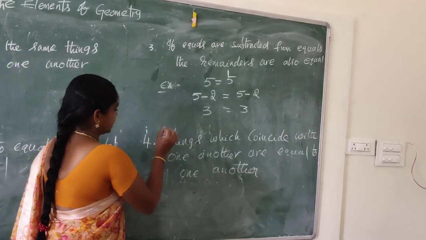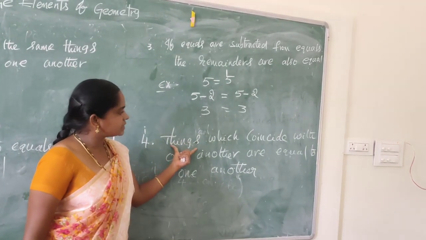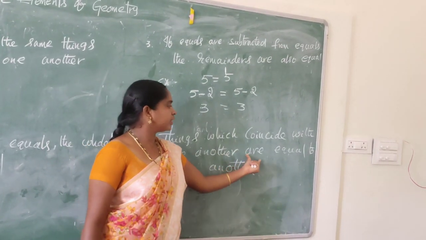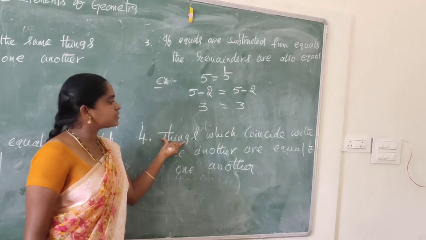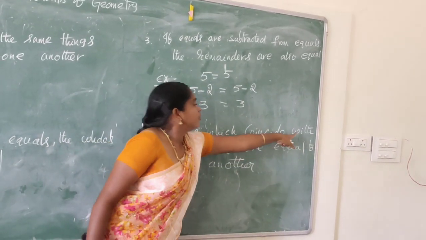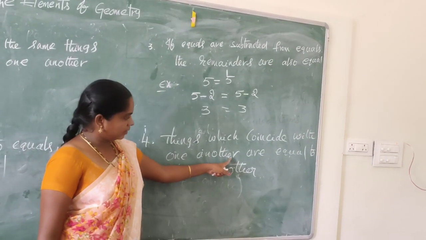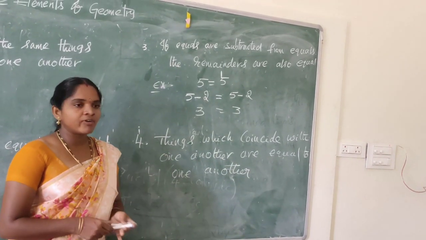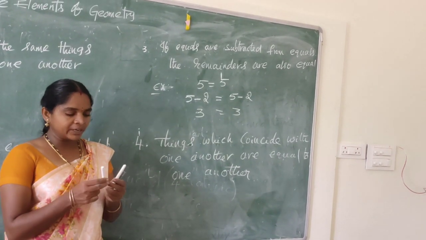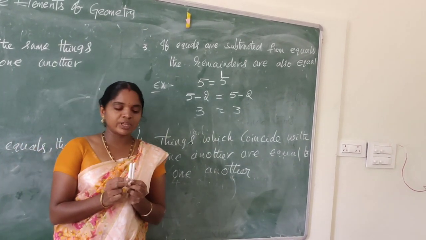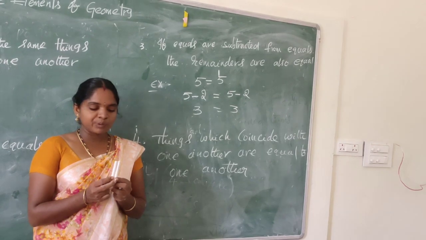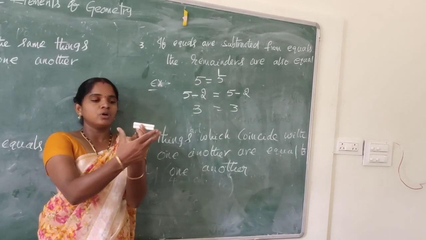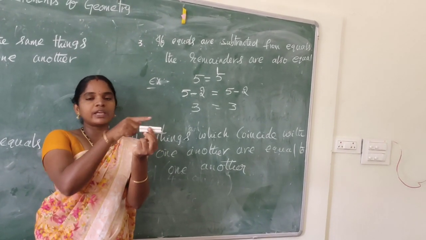Next, fourth axiom. Things which coincide with one another are equal to one another. This means two equal things. Let us take two equal chalk pieces. These two chalk pieces coincide with one another. So these are equal to one another.